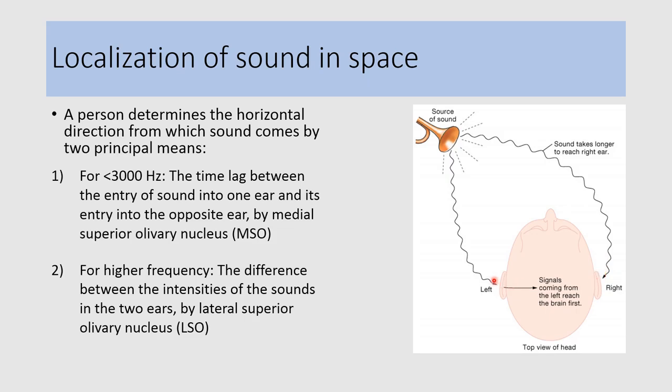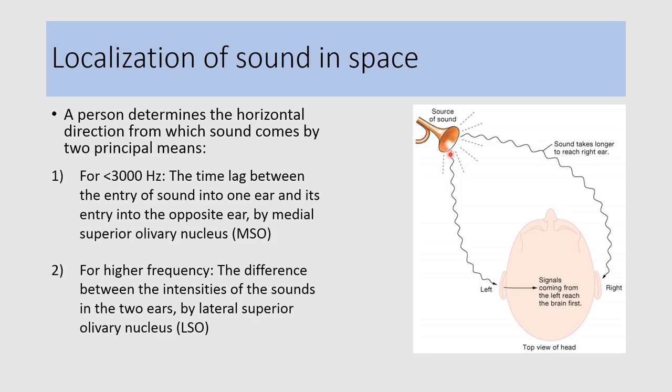So the sound from the left ear is first processed into auditory signals and then perceived by the cortex, and then signals from the right ear are processed into auditory signals and then perceived by the brain. So there is a time lag between the signals from the right ear and the signals from the left ear. Because the auditory signals from the left ear reach the auditory cortex first, our brain perceives that the sound source lies near the left side of the head.